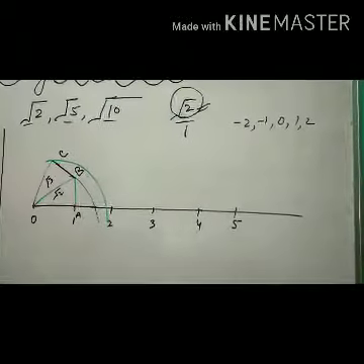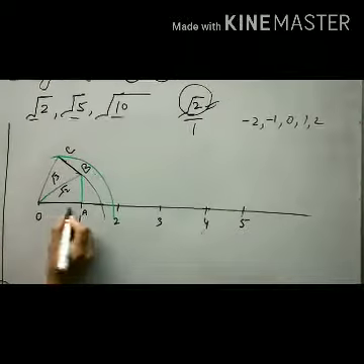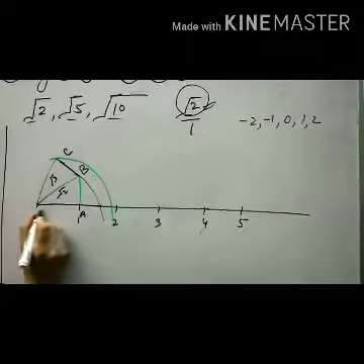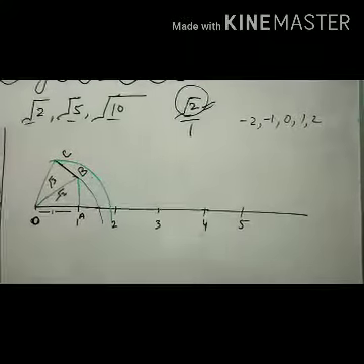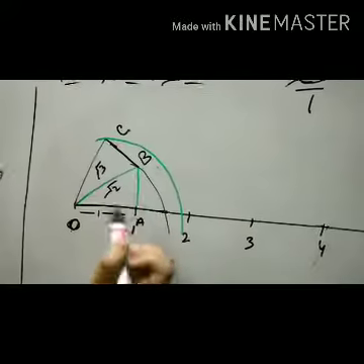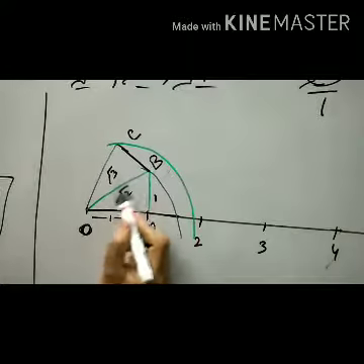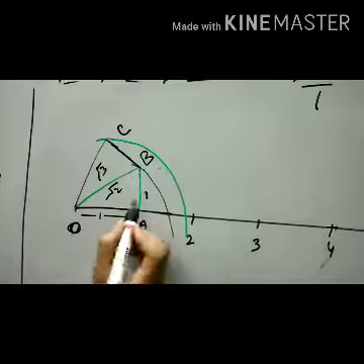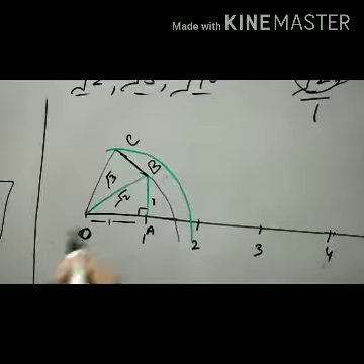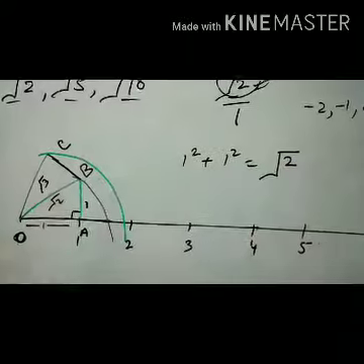So how will we represent these irrational numbers on the number line? Here we have a number line 0, 1, 2, 3 and so on, and we are taking 1 unit distance here. Now this is point O and this is point A, and 1 unit distance between these 2 points. Now we will draw a perpendicular BA on OA. This perpendicular also has a unit length. Now join OB. The distance OB will be equal to under root 2, because this is a perpendicular, 90 degrees, and according to the Pythagoras theorem, square of 1 plus square of 1 is equal to 2, and under root.